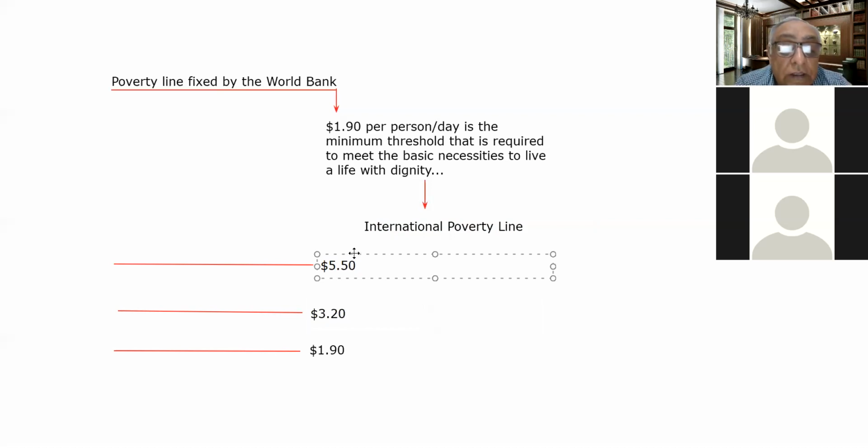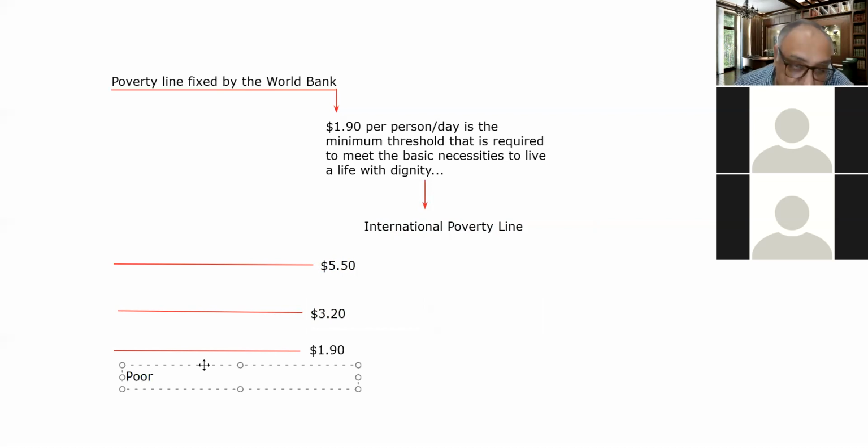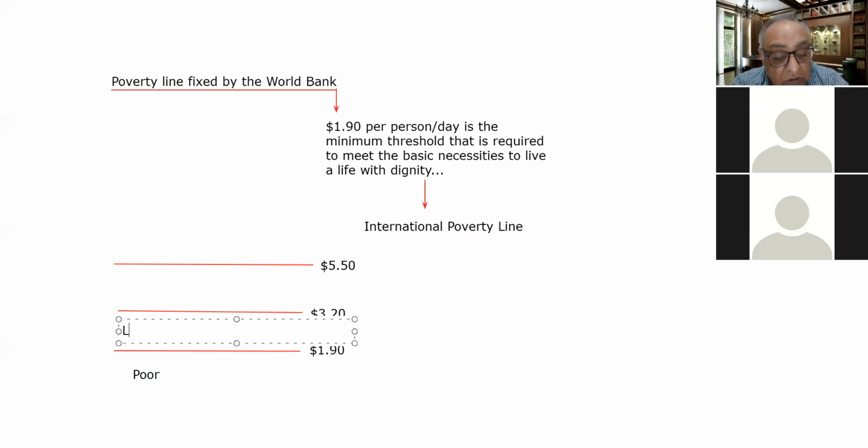So accordingly, the World Bank categorizes the world population, or categorizes the countries, on the basis of the average income. So these people are known as the poor, the poor population in the world. These are the lower middle income poor.